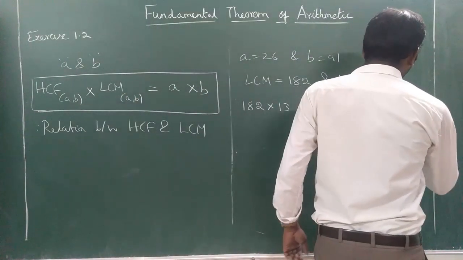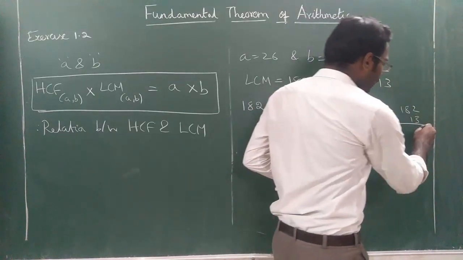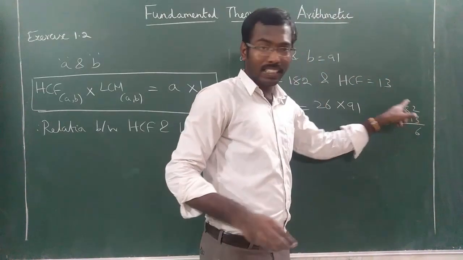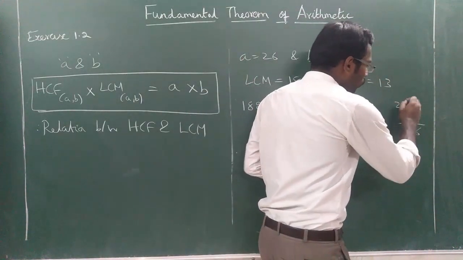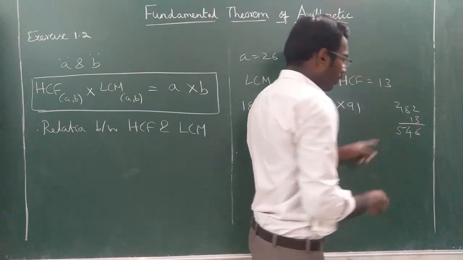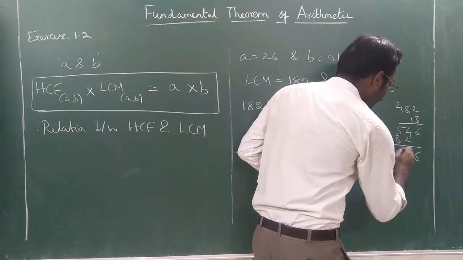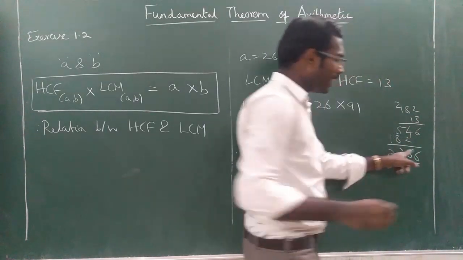Okay, 182 into 13. If you multiply, what answer will you get? 2 3s are 6, 3 8s are 24, 4, 2, 1 3 is 3 and the remaining 2, so 5, then 1, 182. So the answer is 2366.